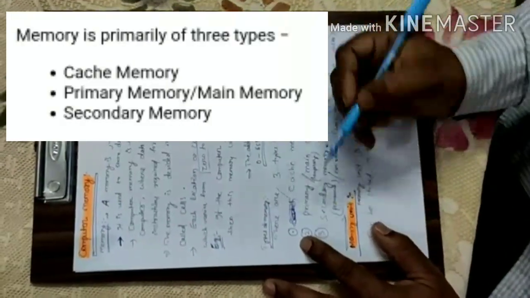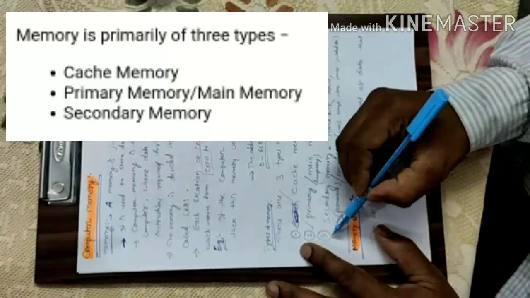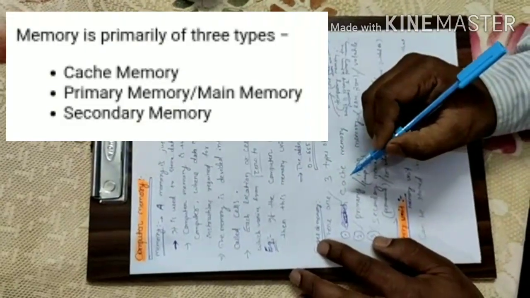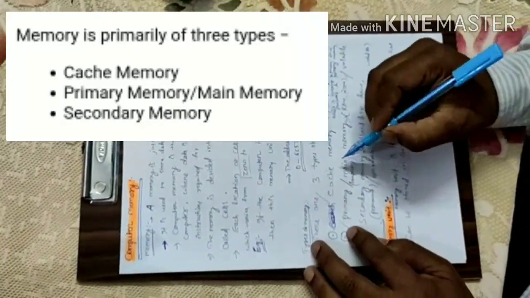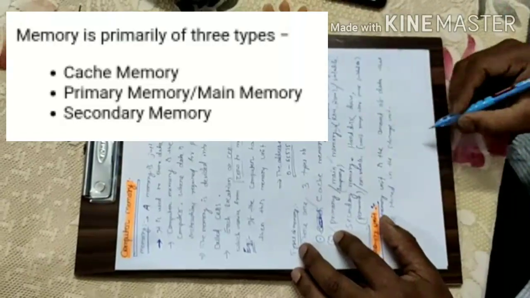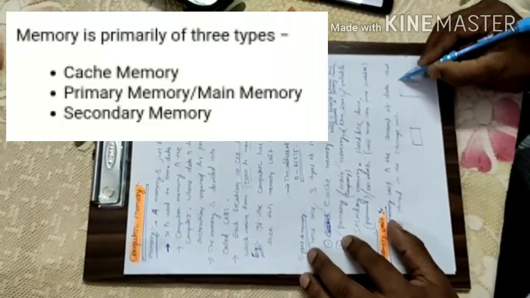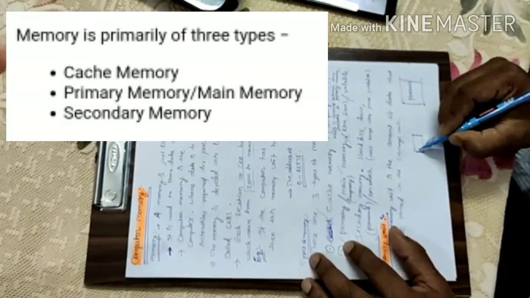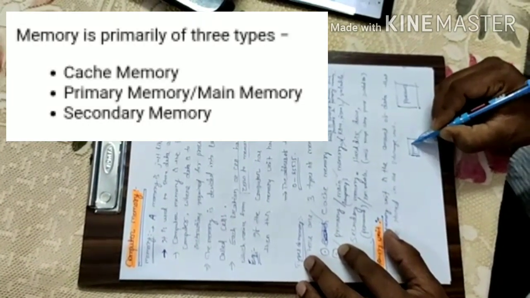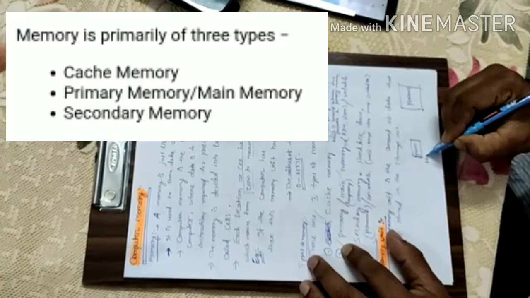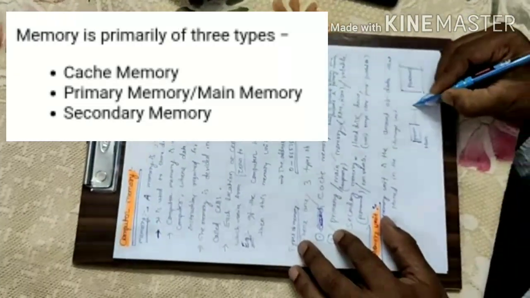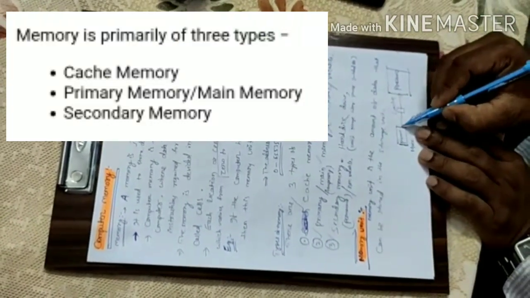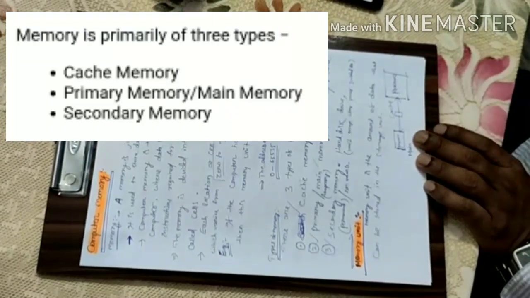Now we have various types of memory. So what are those? Cache memory, primary memory, secondary memory. What is cache memory? Cache memory is the temporary memory which is situated between main memory and the processor. This is the processor, and this is your primary memory or main memory, and this is your cache memory. So cache memory is present in between primary memory and processor.